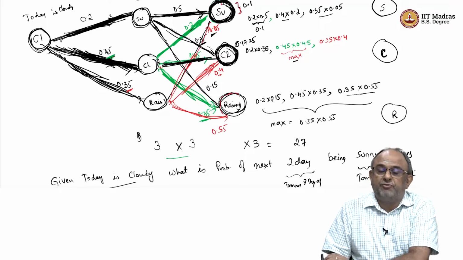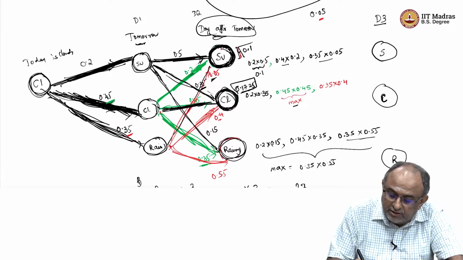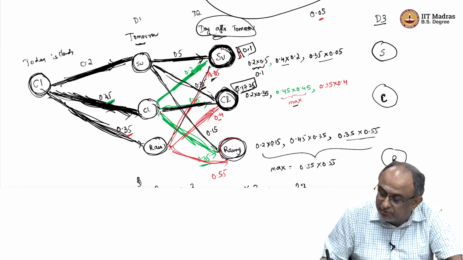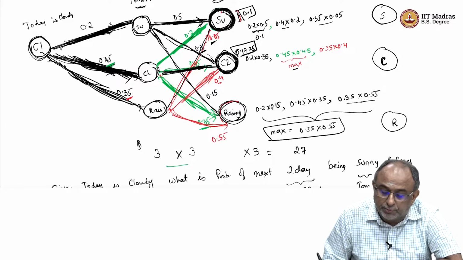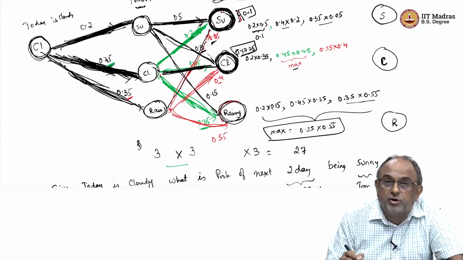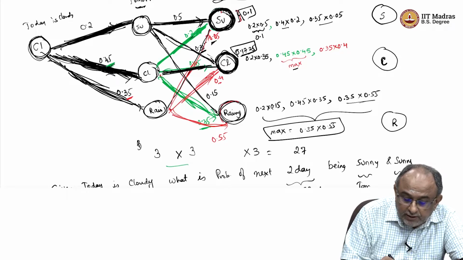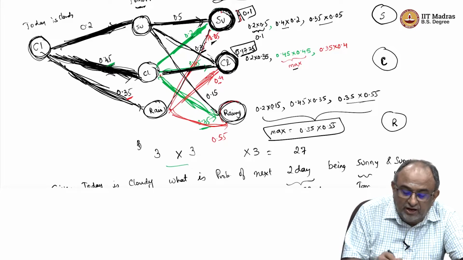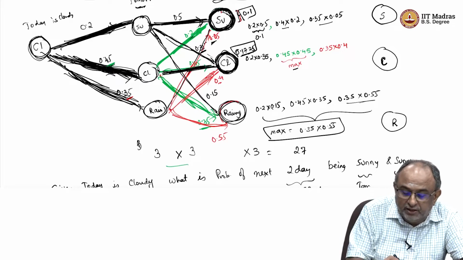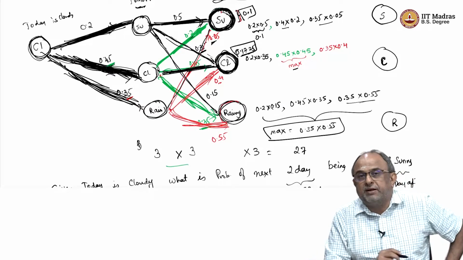But the beauty of Viterbi is if I have already found out up to this point the correct answer and I know which path it is. So it has already identified the path. Not only do I know the probability, but I also have found out the best path. So for sunny, the best path is this guy. For cloudy, the best path is this guy. And for rainy, the best path happens to be this guy. So we have already identified the 3 paths that will give me the maximum probability.